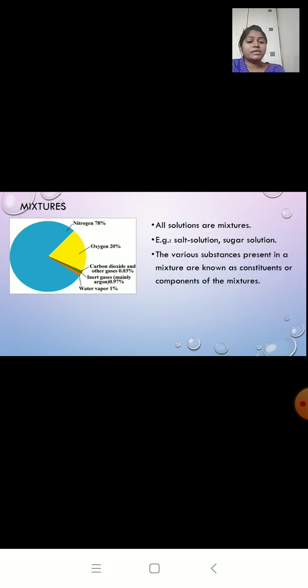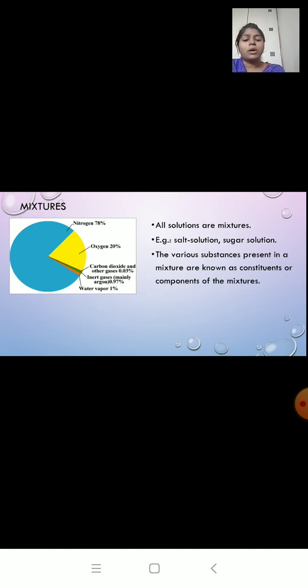The various substances present in a mixture are known as constituents or components of the mixture. Just now I told you what components are. Now I have a salt solution. It is made up of salt and water, so the components are salt and water.